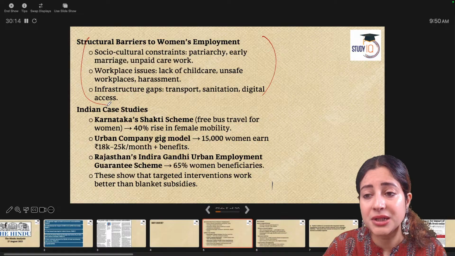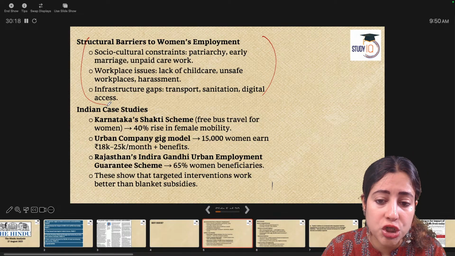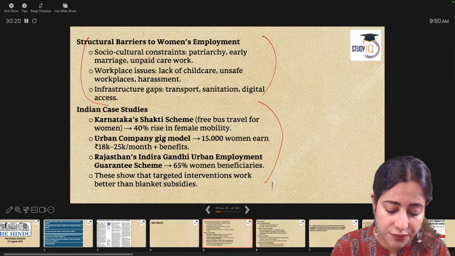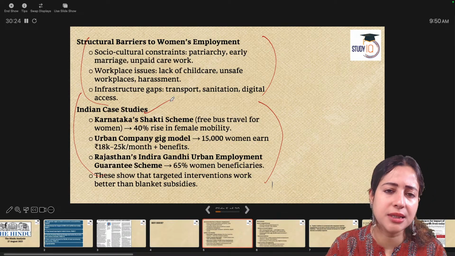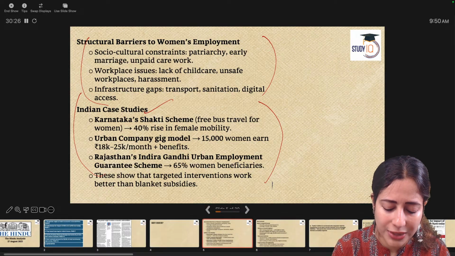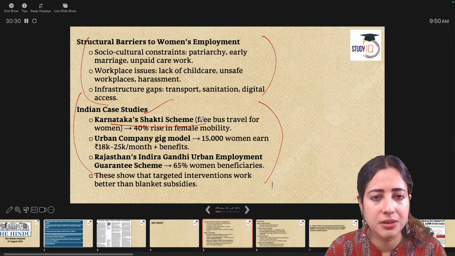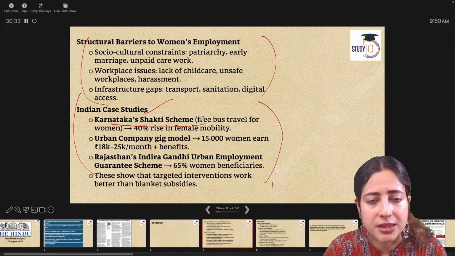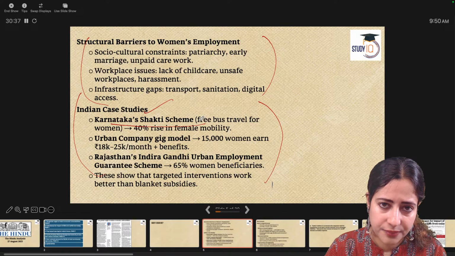But if the government is committed, we can take some very productive initiatives. One example of this initiative is coming from Karnataka. Recently, Karnataka started a scheme just 2 years ago, known as Karnataka's Shakti scheme. Under this, all women of Karnataka were allowed to travel free of cost in the buses.